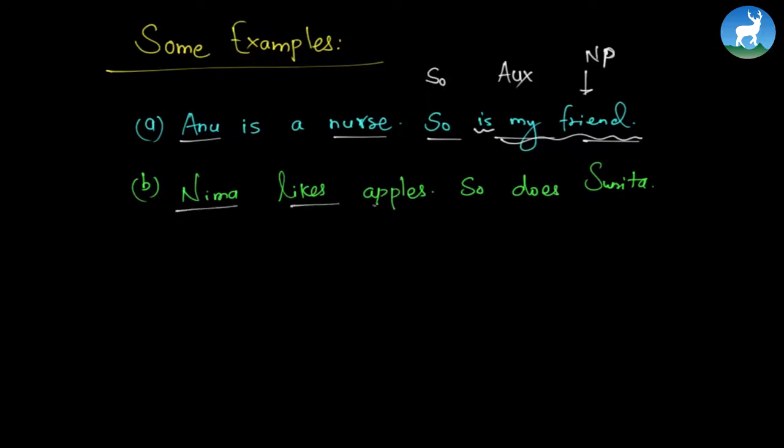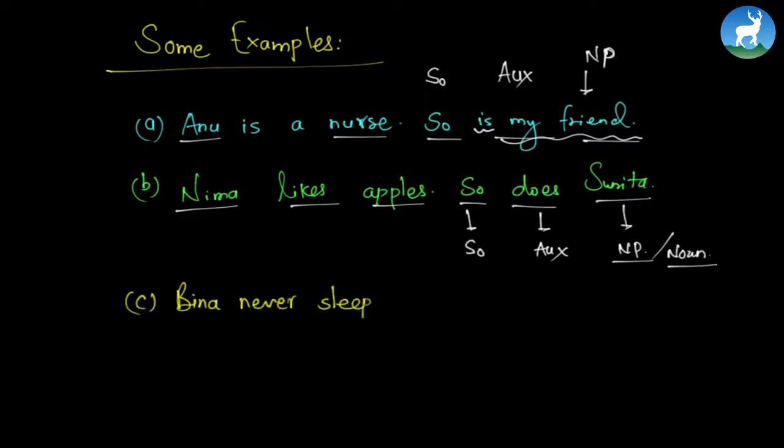Now let's look at another example. Nima likes apples. So does Sunita. We have a "so". We have an auxiliary verb. Finally, we have a noun or a noun phrase. For now, it is only a noun, not a noun phrase. Alright, let's see a couple more examples.